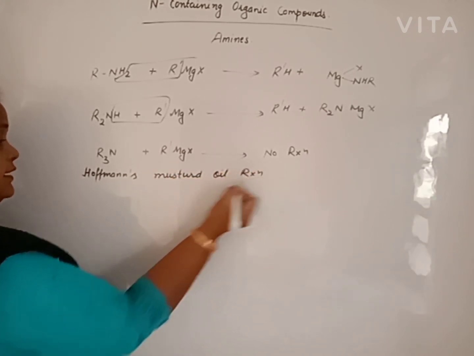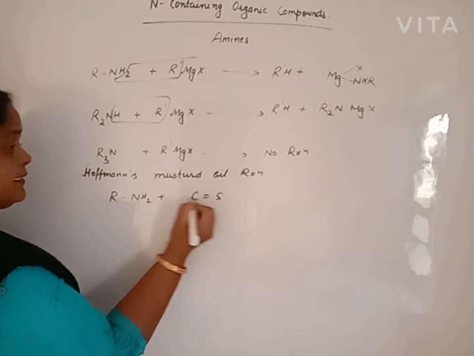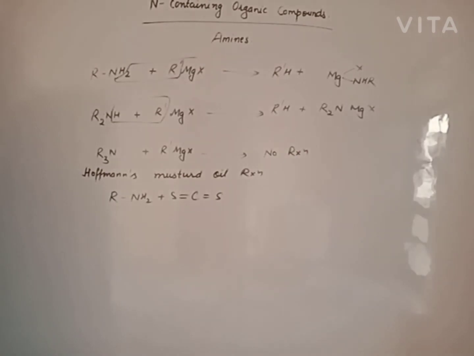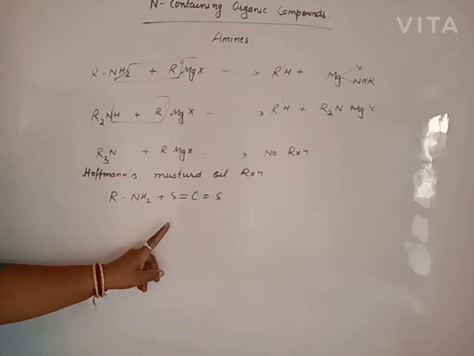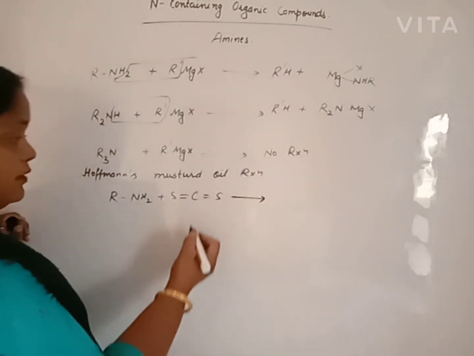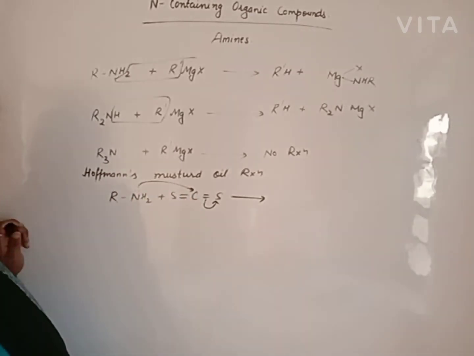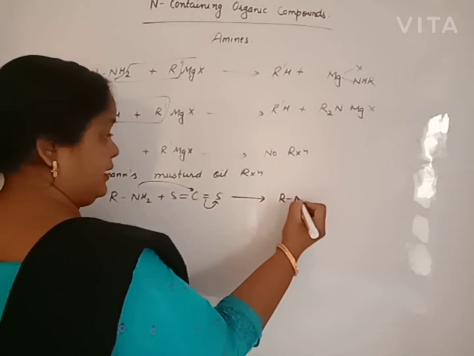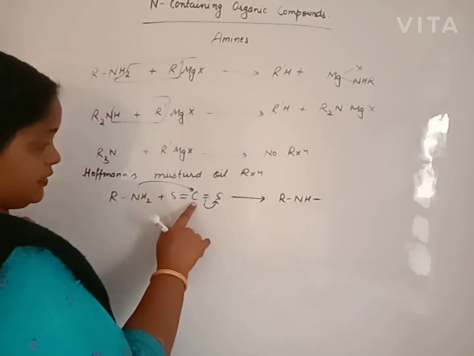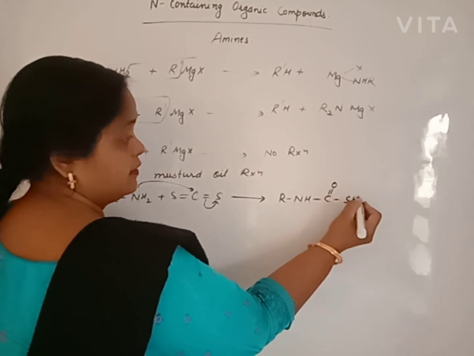In this case, primary amine reacts with carbon disulfide. Then what happened? In this case, primary amine reacts with carbon disulfide, we will get an adduct like this, RNH, C double bond S, and one H of nitrogen is used to remove the charge of sulfur.